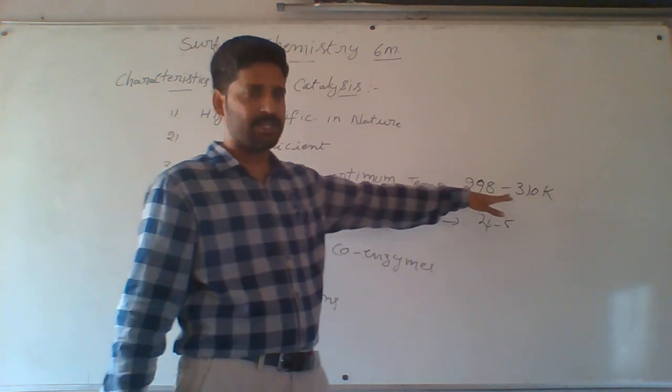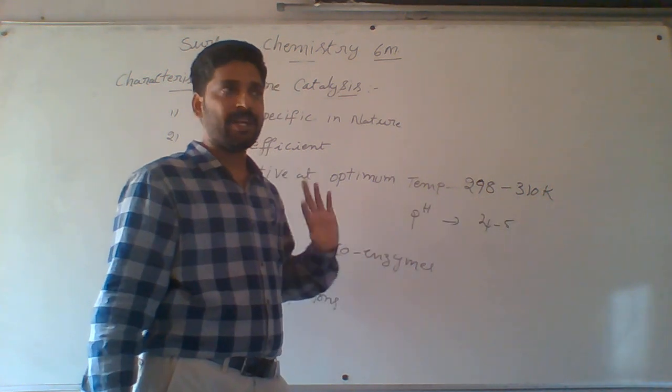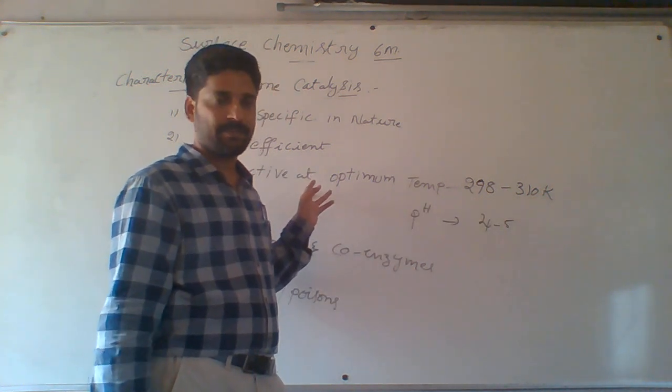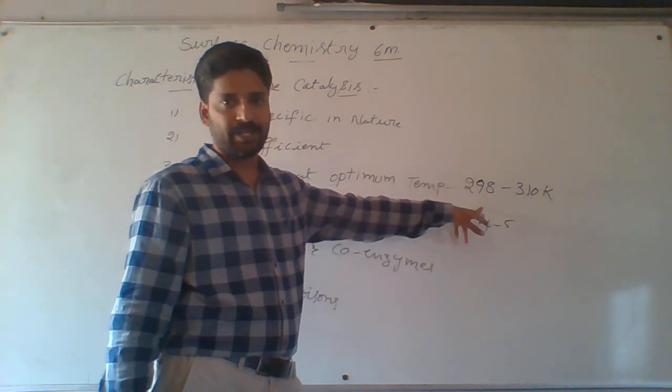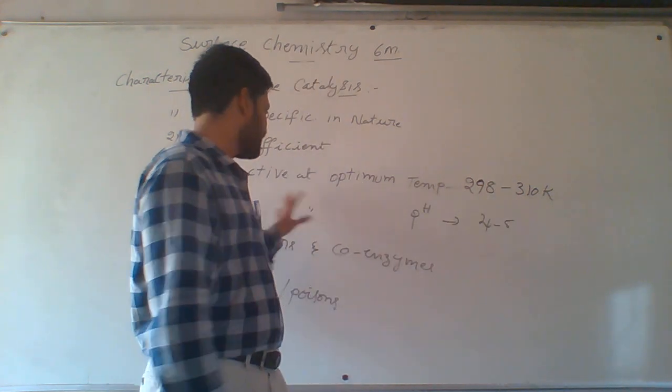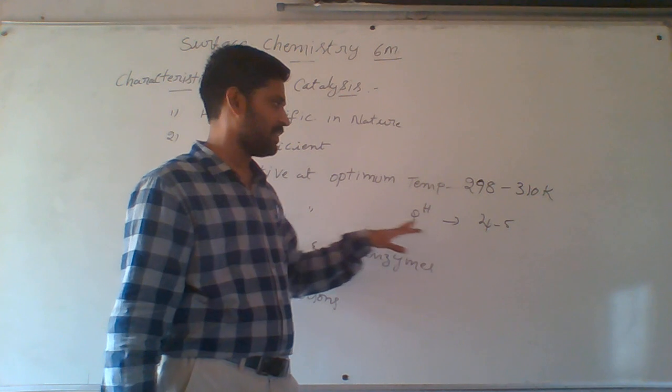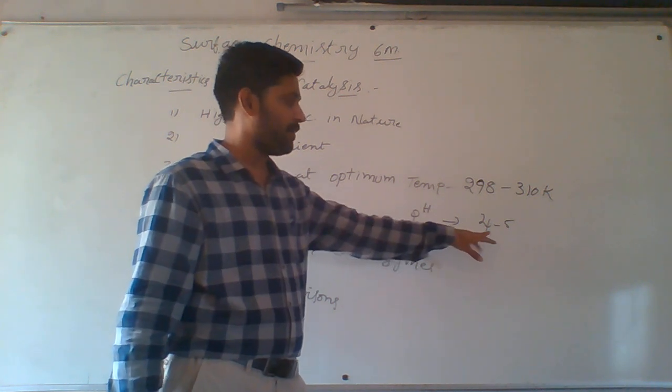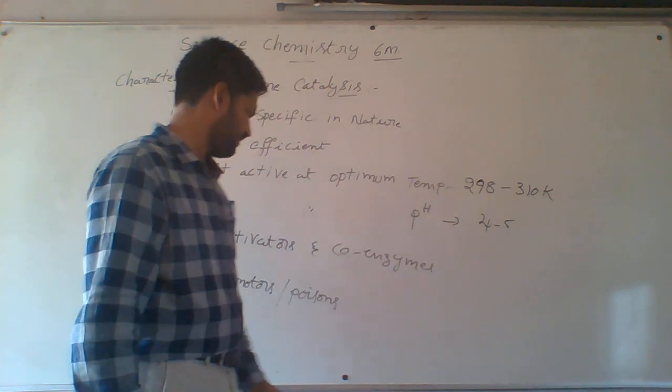Now the temperature: at which temperature does the fermentation reaction take place? Room temperature only, nearly 298 to 310 Kelvin. The enzymes are most active at optimum pH, and that optimum pH is 4 to 5.